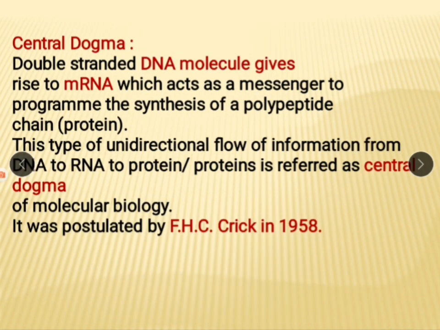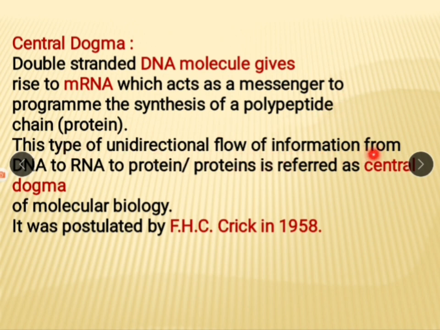Central dogma means what is the basic principle of protein synthesis? A double-stranded DNA molecule gives rise to mRNA, which acts as a messenger to program the synthesis of a polypeptide chain or protein. This mRNA contains the message about synthesis of protein.